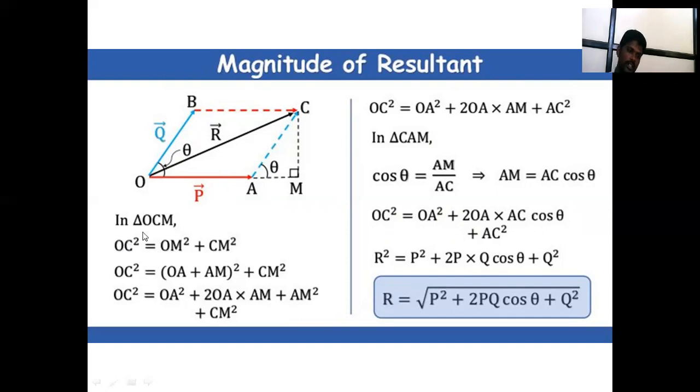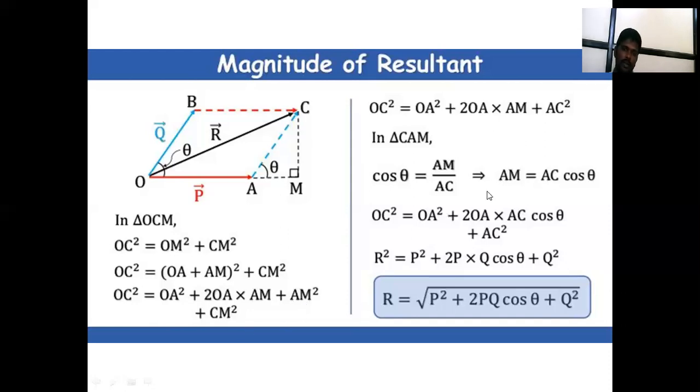In triangle OCM, OC square is equal to OM square plus CM square, where OM means OA plus AM, squared. So OC square is equal to OA square plus 2 OA into AM plus AM square plus CM square.